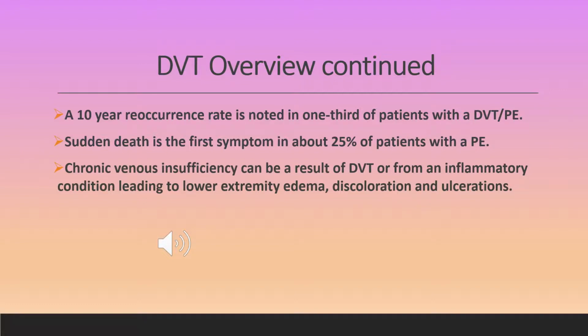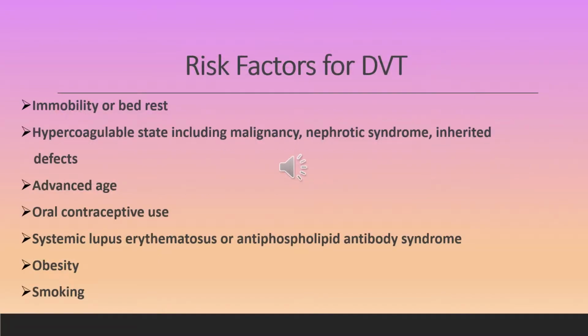Chronic venous insufficiency can be a result of DVT or from an inflammatory condition, leading to lower extremity edema, discoloration, and ulcerations. Risk factors for DVT include immobility or bed rest, hypercoagulable states, advanced age, oral contraceptive use, systemic lupus erythematosus or an antiphospholipid antibody syndrome, obesity, and smoking.